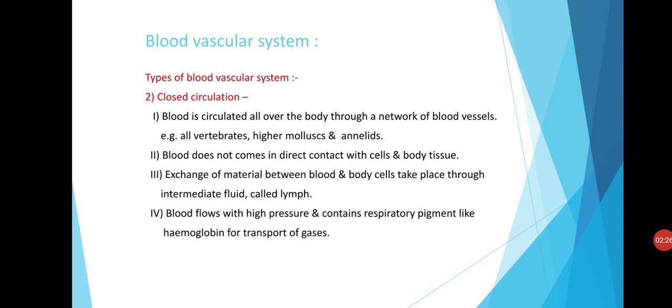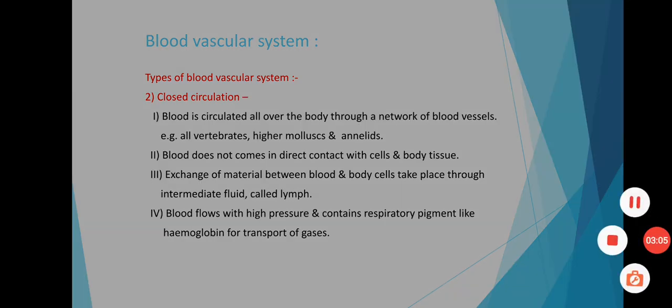Closed circulation occurs in all vertebrates and higher mollusks and annelids. In this type of circulation, blood is circulated all over the body through a network of blood vessels. Blood does not come in direct contact with the cells and body tissue, so exchange of material takes place between the blood and body cells through an intermediate fluid, that is called lymph. The blood flows with high pressure and contains respiratory pigments like hemoglobin for transport of gases.